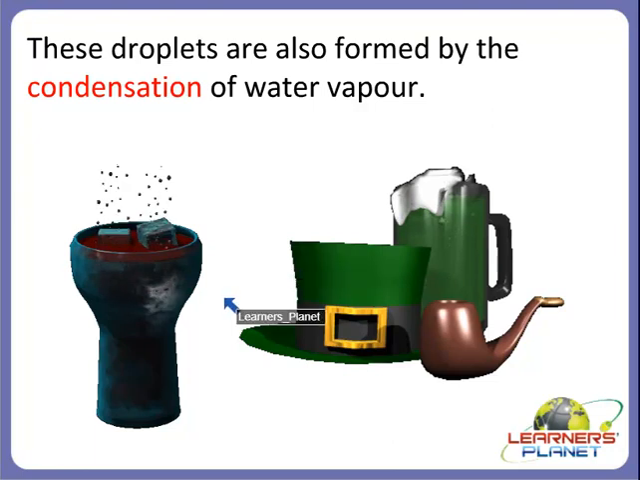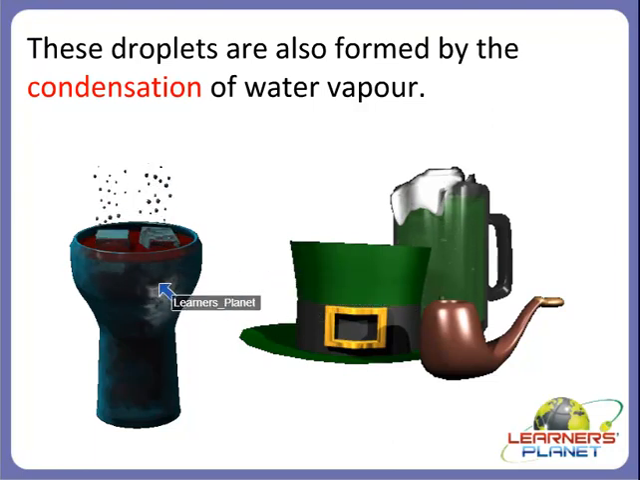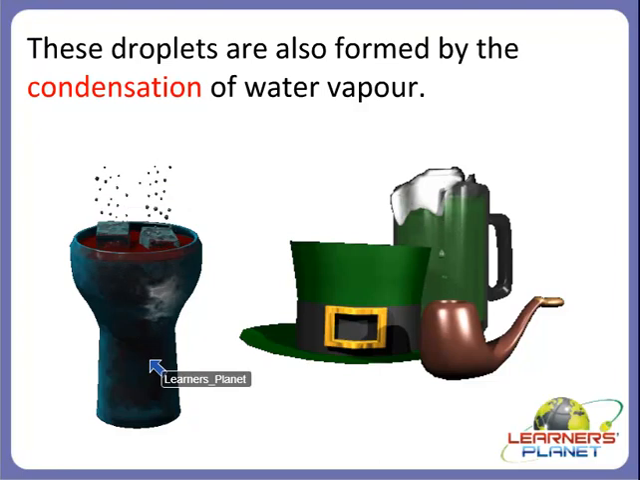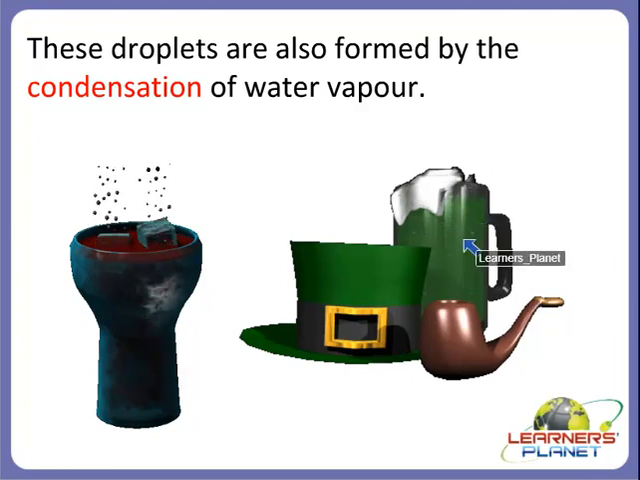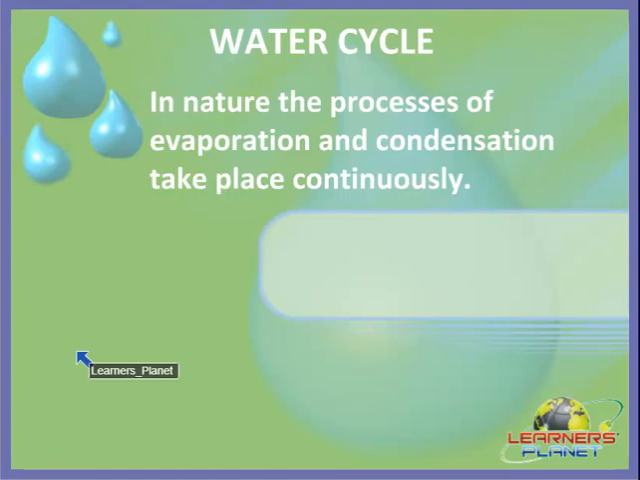Alright, so you can see one more example, right? What does this example show? Yes, when the water vapor condenses into drops of water or into the liquid state of water, it is called condensation. Here also the same thing is happening, right? So these are some examples of condensation which we saw. And now we are going to study the famous, popular water cycle, right?